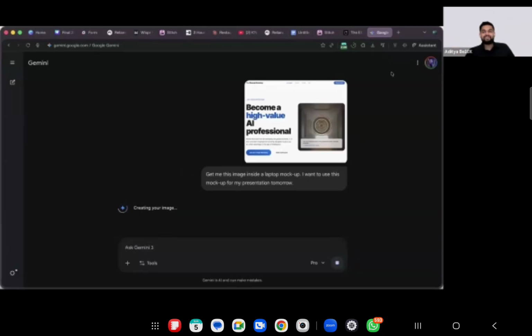In the same way, I can screenshot my certificate. I can upload one of my pictures and ask it to make me Iron Man holding this certificate. So whenever you are going to get a certificate from XYZ celebrity, whoever your favorite celebrity is, you can ask it to do that. Also, you can ask it to make me Iron Man or make me Ghibli style or Dhurandhar style, any style that you want. You can ask it to do it and it will do it for you.